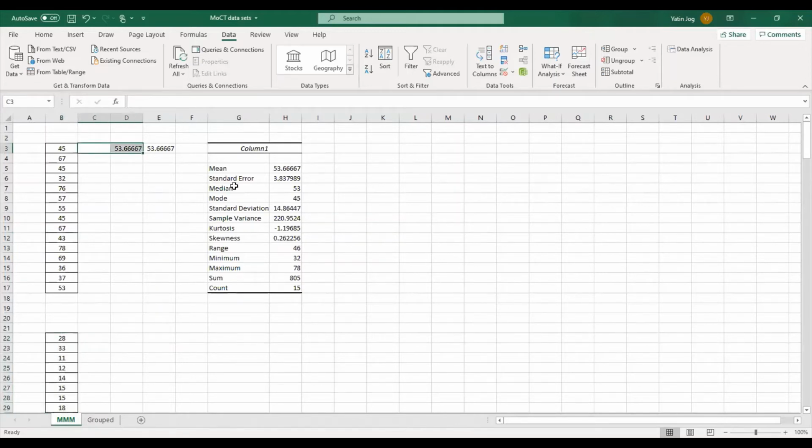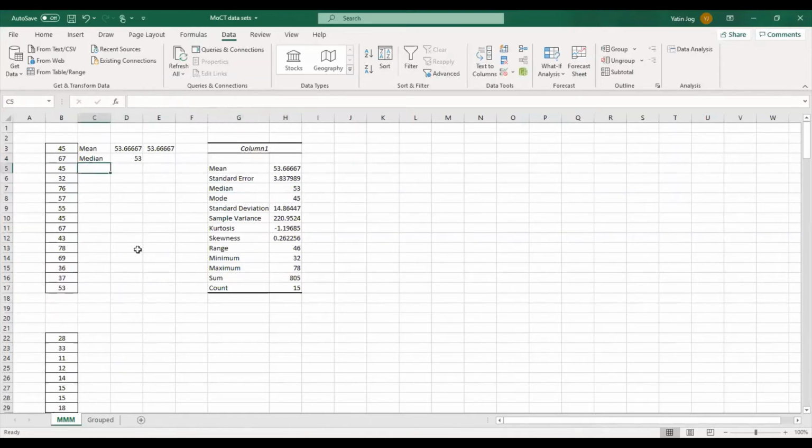Now we'll try to find the median also. How to find the median? In case of median, we have a direct formula. I type =MEDIAN, open bracket, and then we have to give the data set. My data set is the same, so I'll give B3 to B17 and enter. So my median is 53. The same median I'm getting in descriptive statistics also.